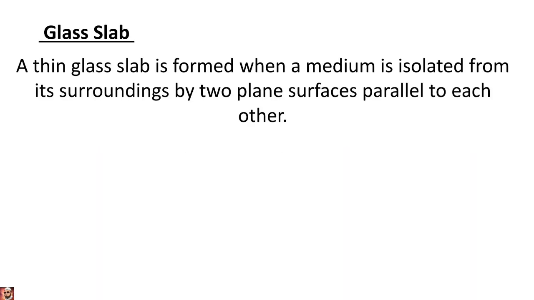Now let's see refraction through a glass slab. So let's see what a glass slab is. A glass slab is formed when a medium is isolated from its surroundings. The surrounding medium and the glass medium should have different refractive indices. It is bounded by two plane surfaces parallel to each other. That type of medium we call a glass slab.